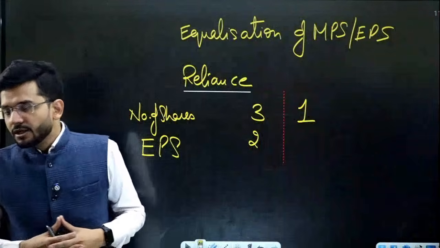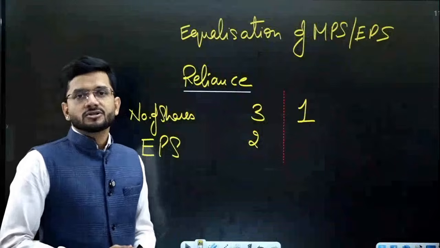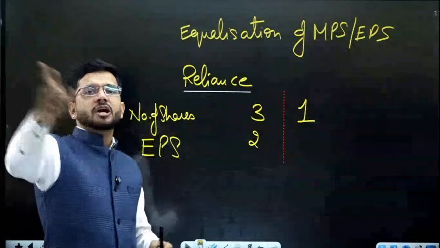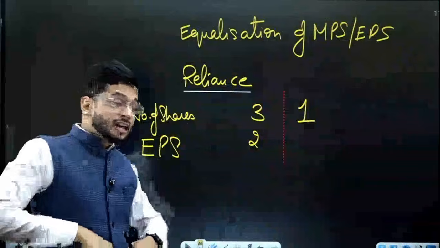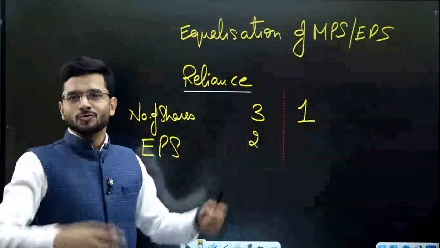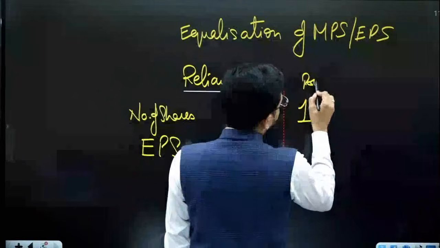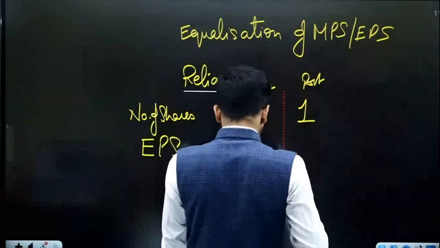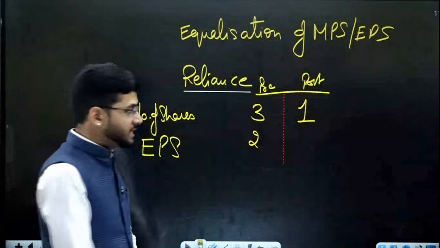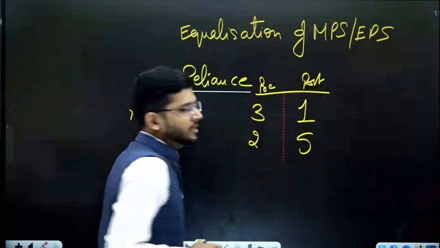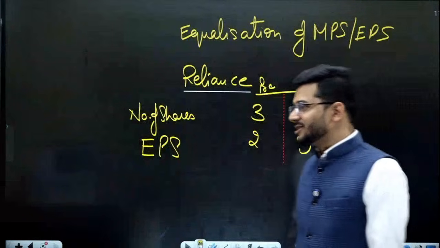Consolidation. So Reliance Industries Limited is saying we are combining our shares. So the 3 shares of Reliance Industries Limited, we are converting into 1 share. All the shareholders who are having 3 shares will be consolidated into 1 share. And we are happy to announce that post-consolidation, this is the post and this is the pre-figures, okay? After consolidation takes place, we will increase your earning per share to rupees 5 per share.